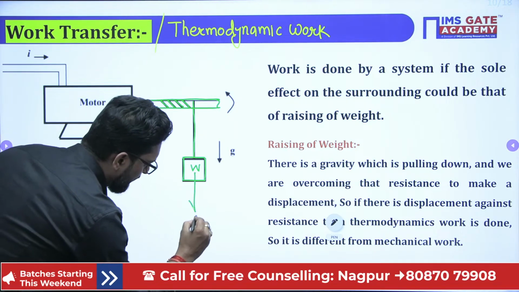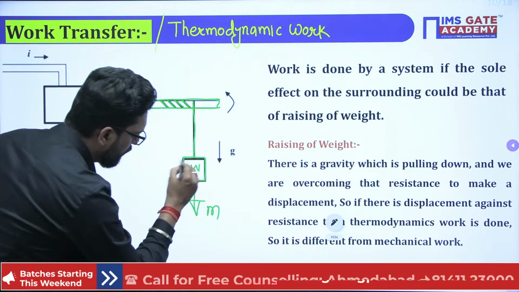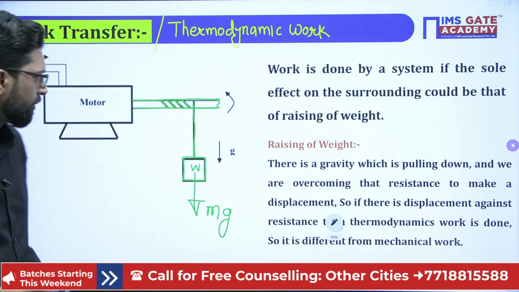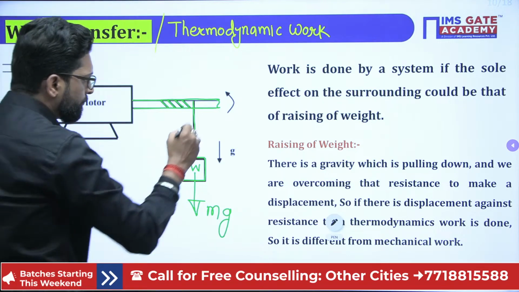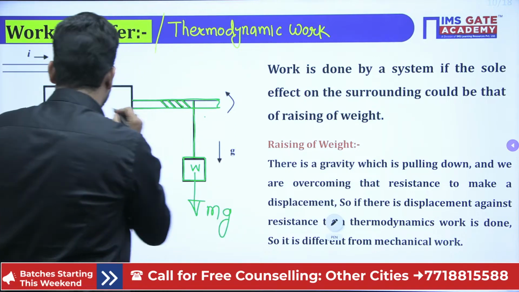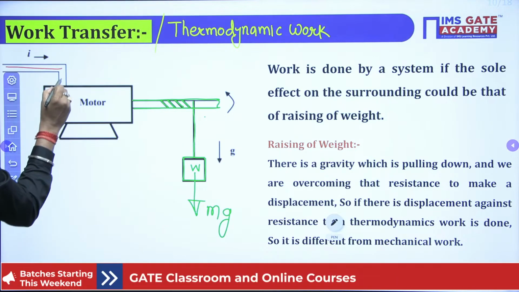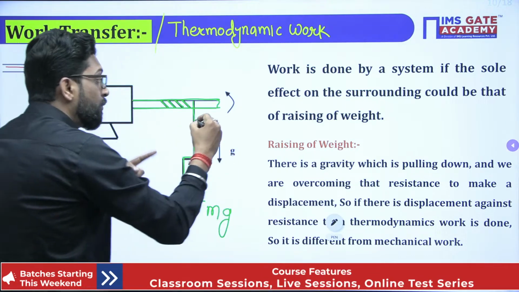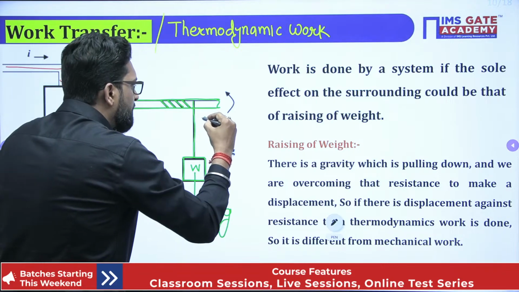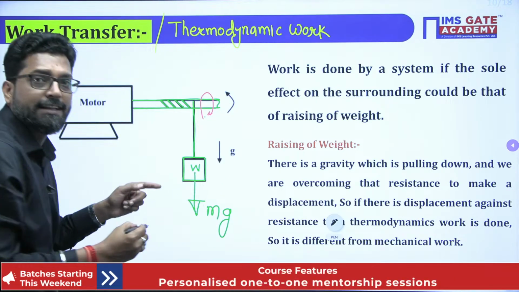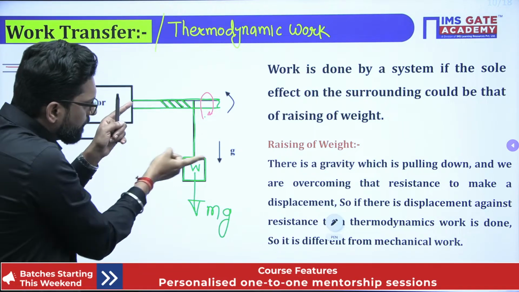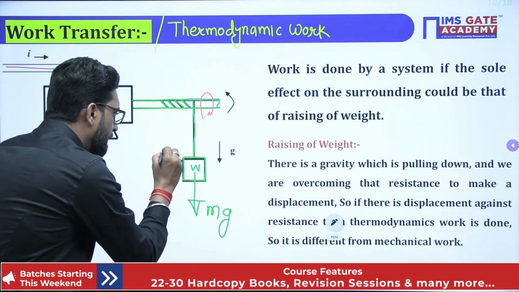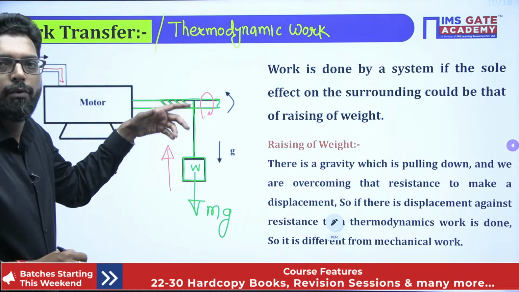That load will exert a downward force, mass m into g. Now, if the motor is on, that means we supply current into it, and the shaft will rotate. If the shaft rotates, it will wind, and that means this weight will move up. We are lifting the weight.